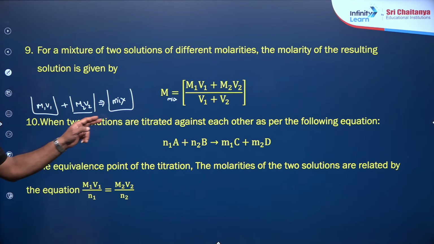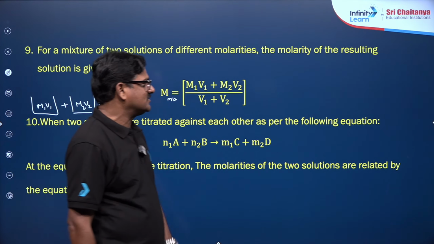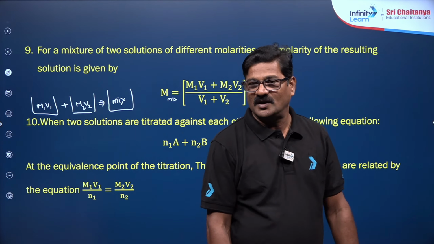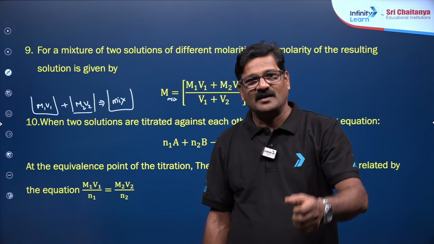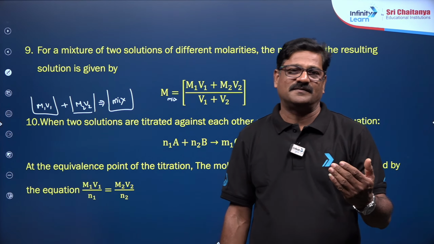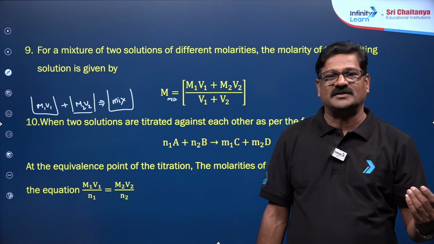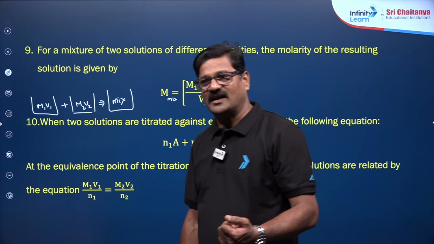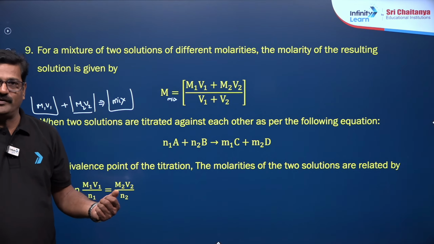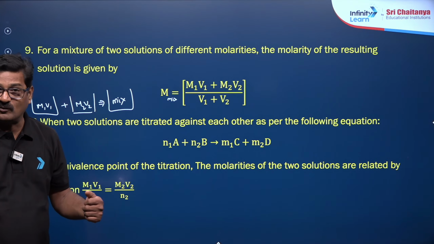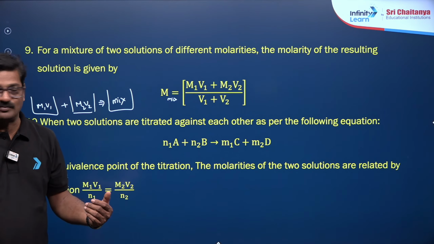When two solutions are titrated against each other as per the following equation: in the previous class, we discussed the titration experiment, where the molarity of the titrant and the molarity of the other solution are given. If you know their n factor, it is N1 V1 is equal to N2 V2, or M1 V1 by n1 is equal to M2 V2 by n2.